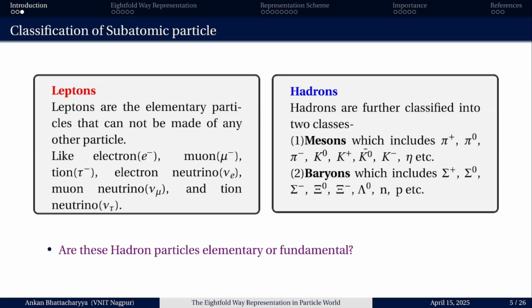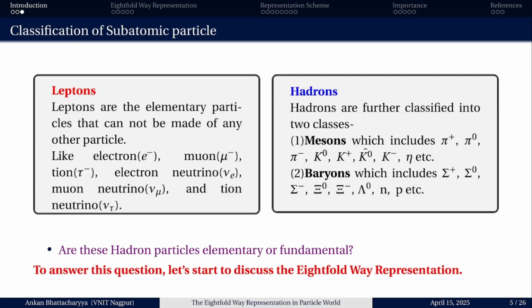So from the very basic classification of leptons and hadrons, we discussed that leptons cannot be divided into further elementary particles. But what about hadrons? Are the hadron particles elementary or fundamental? To discuss these things only, the eightfold way representation scheme was started.